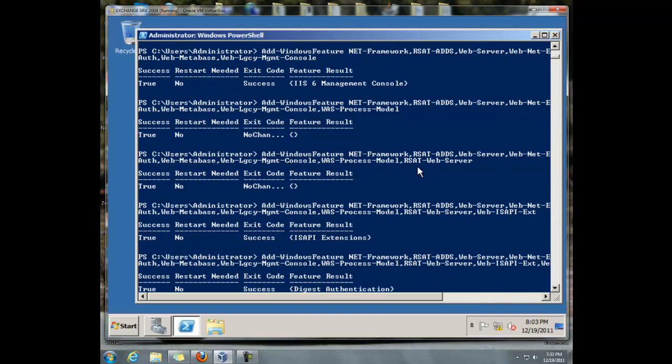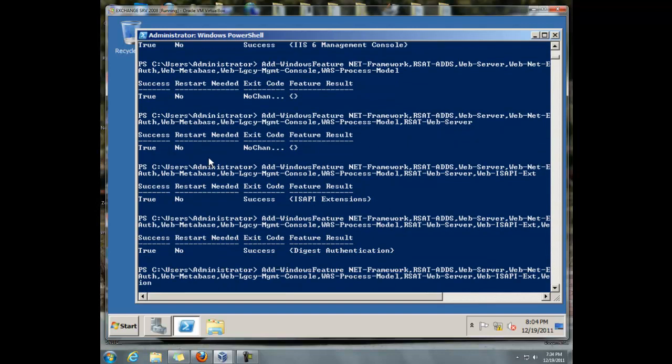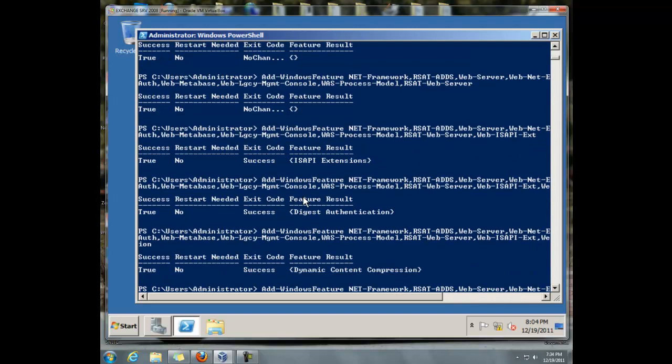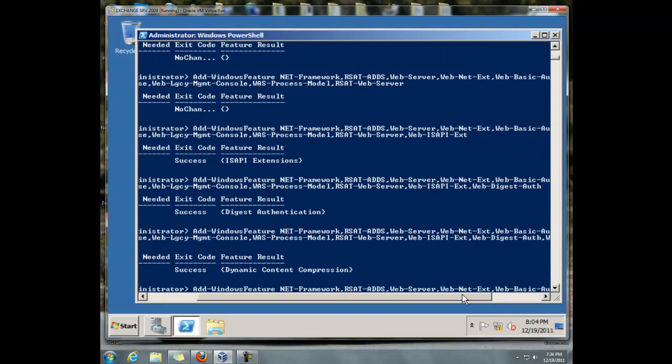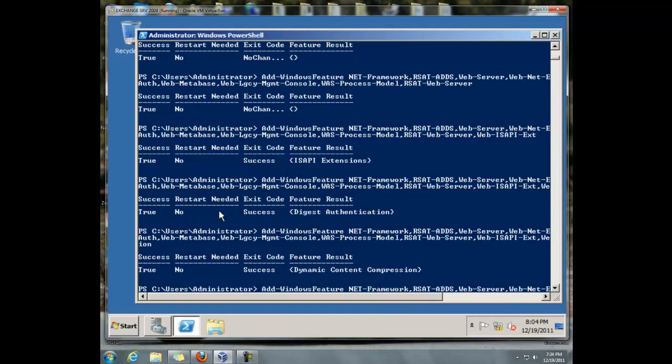Next command, RSAT-Web-Server, ran successfully. Next command, Web-ISAPI-Ext, ran successfully. After that command, Web-Digest-Auth, successfully.